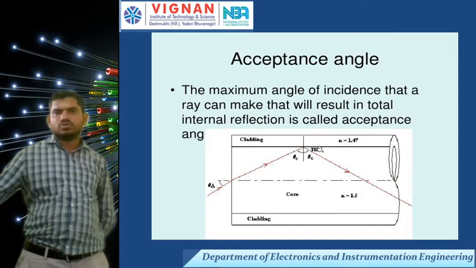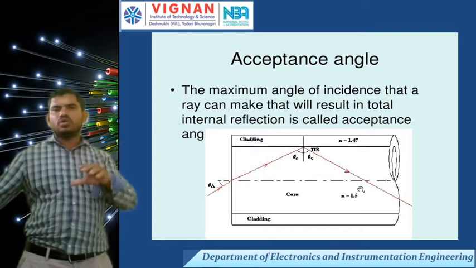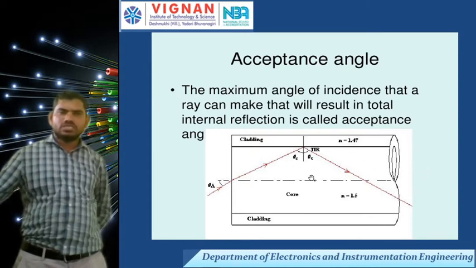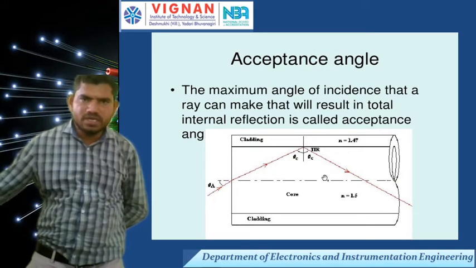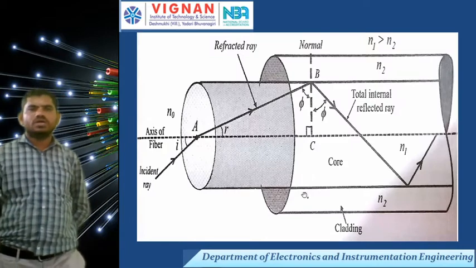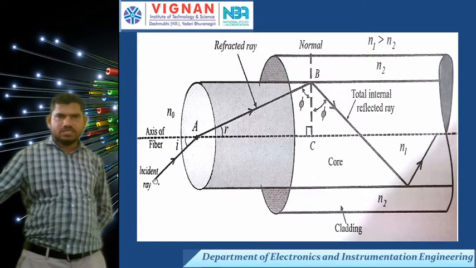After the total internal reflection, the ray travels only within the core. The angle here is the critical angle, theta c. Here this is my incident ray, this is the axis of the fiber, and this is the refracted ray.